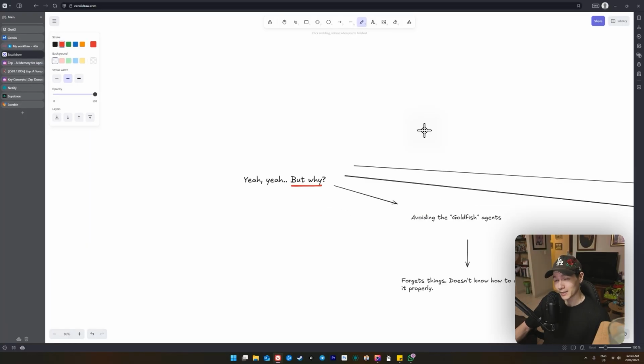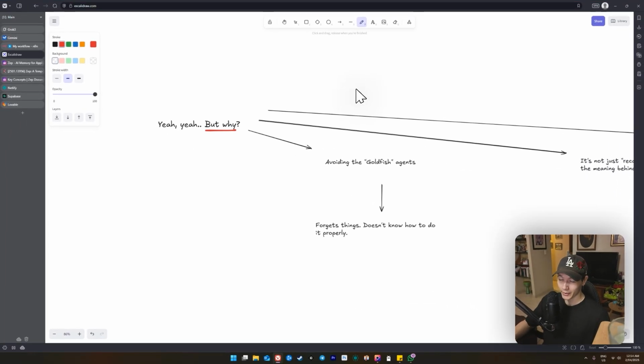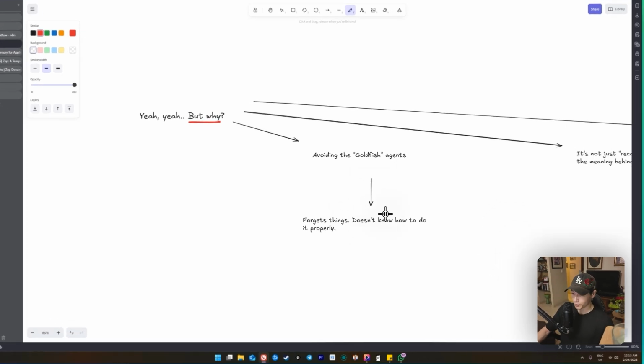Now, why is Zep so powerful? Well, the big problem with running your agents with simple memory or even Postgres is that you don't want your agents to have that goldfish brain where it's just forgetting what to do in the next 10 messages or so. This just causes inconsistencies, reliability issues, and really, who wants that? You want your agents to be getting smarter, not just going with the flow. So we're avoiding the goldfish brain agent, where it's just forgetting things and doesn't know how to do it properly.